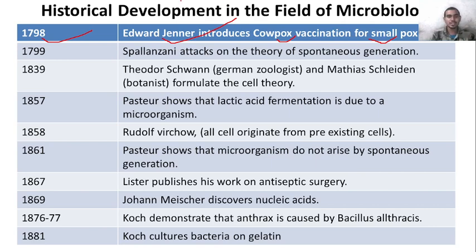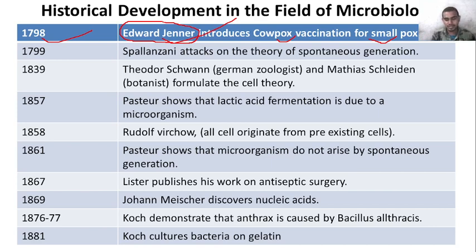There was one village where he found that people who had suffered from cowpox were not getting affected by smallpox. He wondered why the whole country was suffering from smallpox, but only that village was not. He was curious why it was happening.